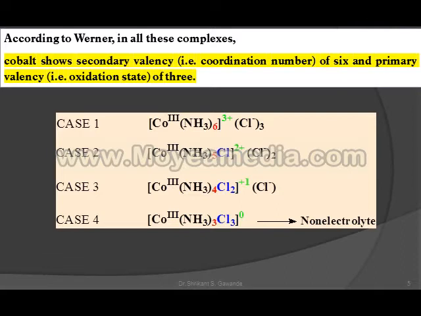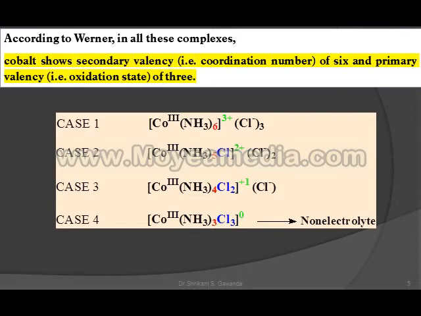Cobalt shows secondary valency, that is coordination number of 6.